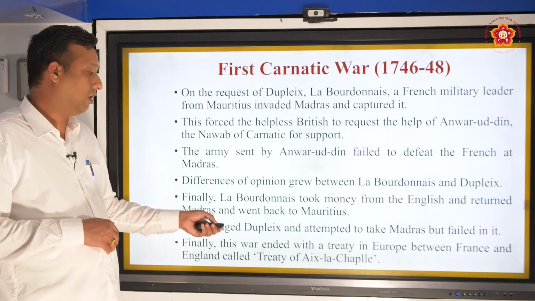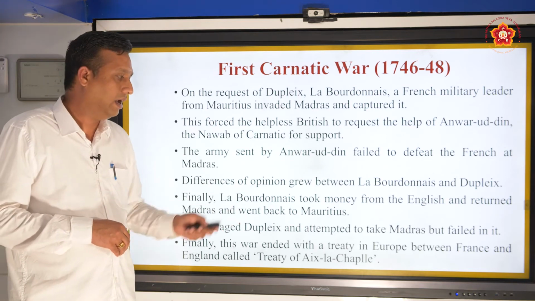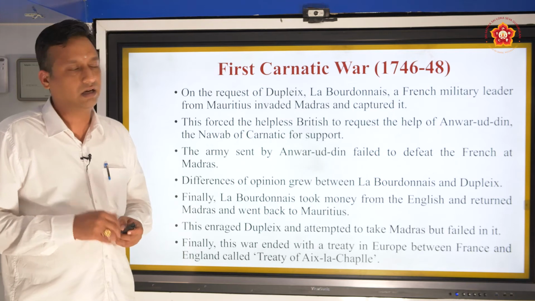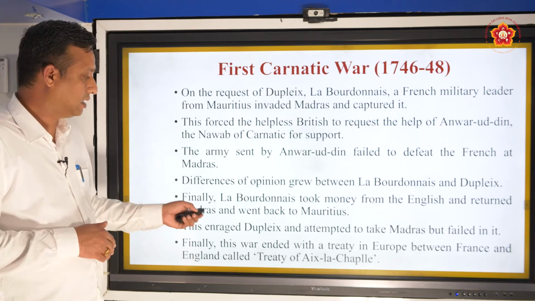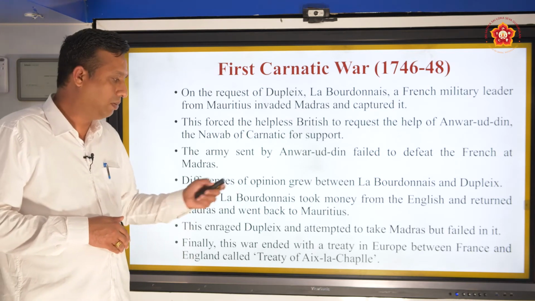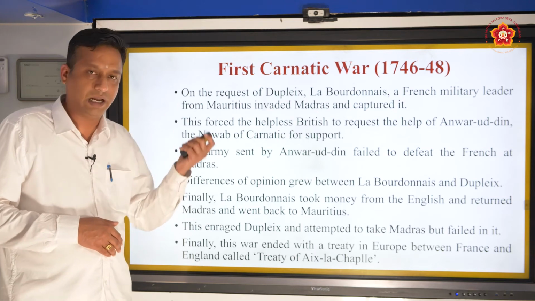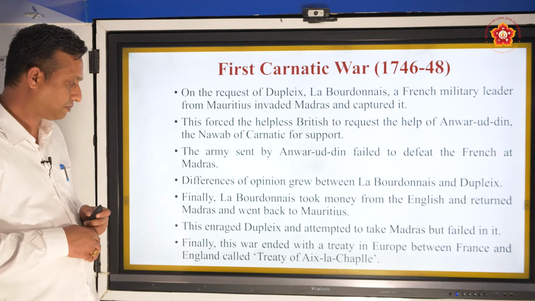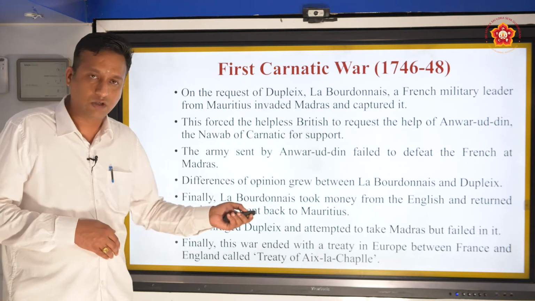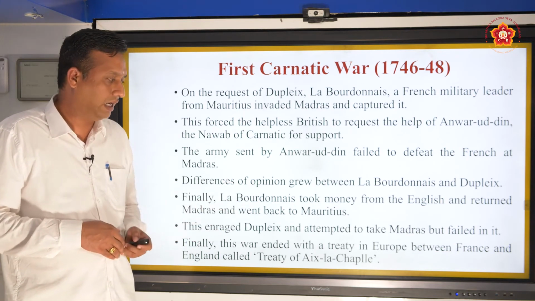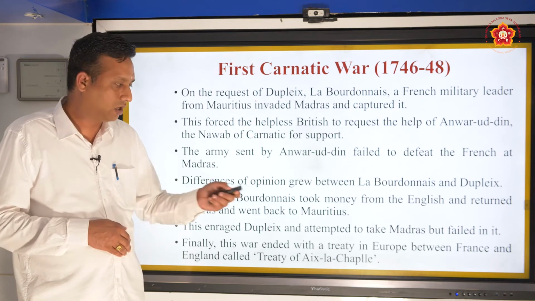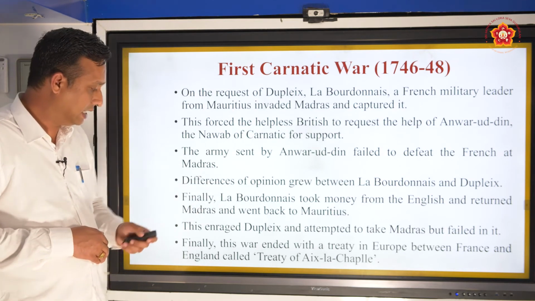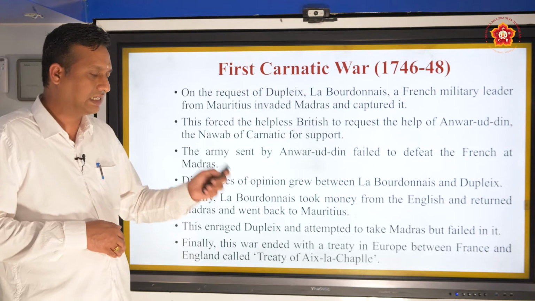The differences between La Bourdonnais and Dupleix enraged Dupleix, and he attempted to take Madras but failed. So this made Dupleix very angry. Now again it went back to the hands of the British. He tried to attack it but could not capture it. Finally, this war came to an end with a treaty in Europe between France and England, called the Treaty of Aix-la-Chapelle.